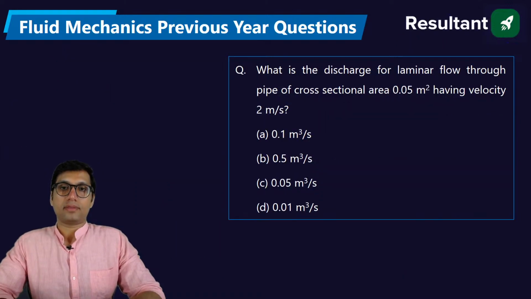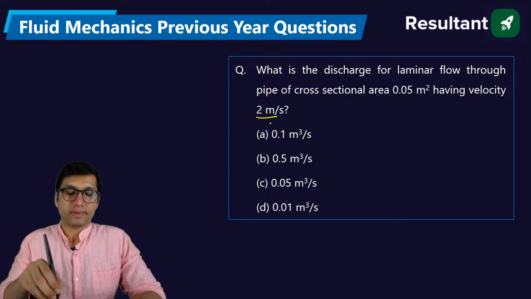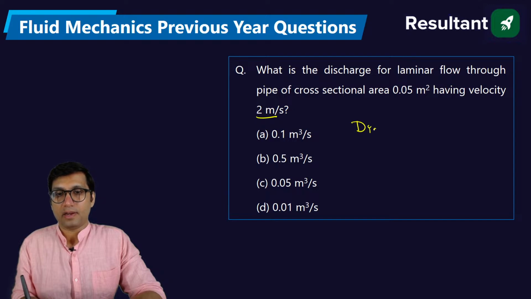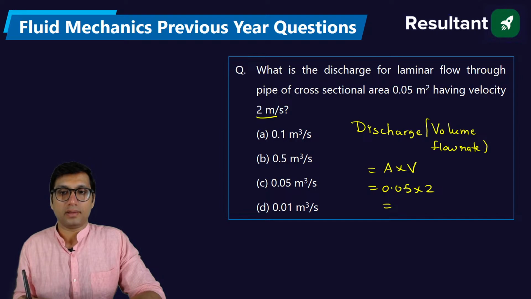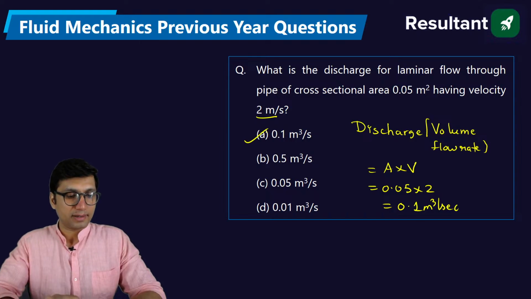Okay. Next, what is the discharge for laminar flow through a pipe of cross-sectional area 0.05 meter square having velocity of 2 meter per second? You have to find the discharge. Now you know that discharge is also called volume flow rate or volumetric flow rate, and that is equal to area into velocity. A is the area, given as 0.05, and velocity is 2. This will come out to be 0.1 meter cube per second. Okay, so this will be the discharge.